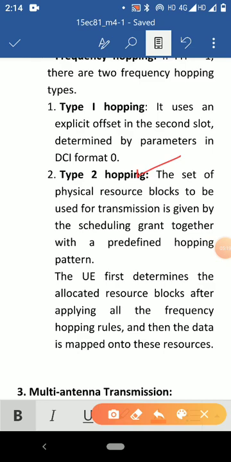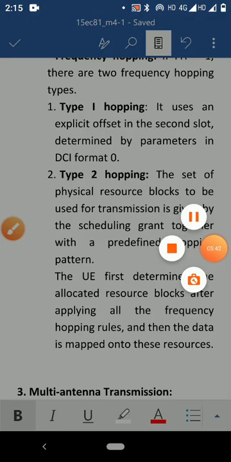The set of physical resource blocks to be used for transmission is given by the scheduling grant together with a predefined hopping pattern. The user equipment first determines the allocated resource blocks after applying all the frequency hopping rules, and then the data is mapped onto these resources.